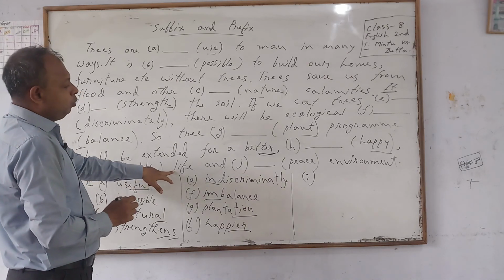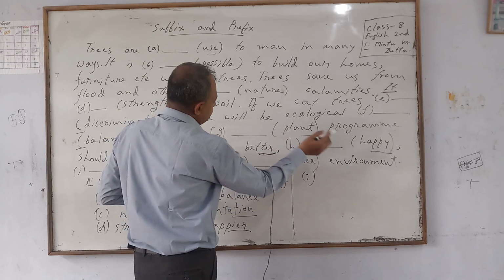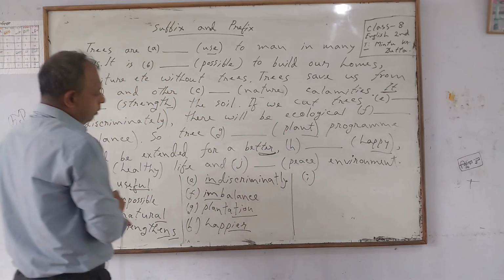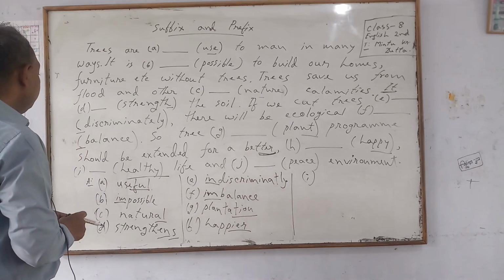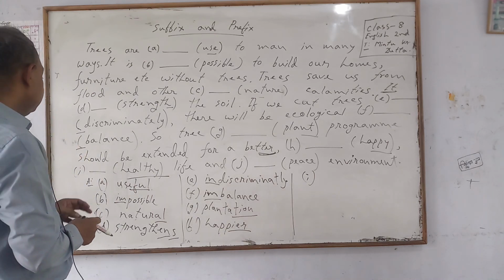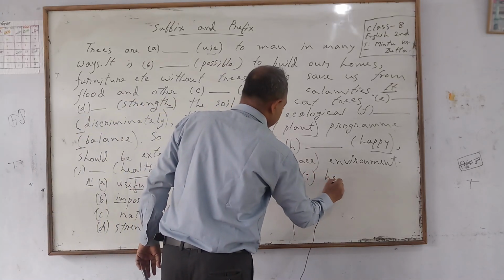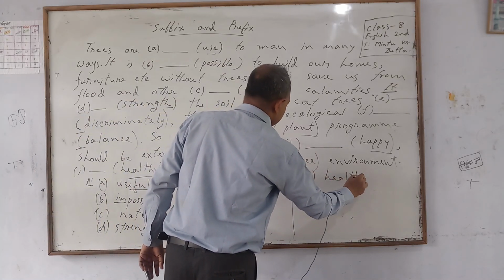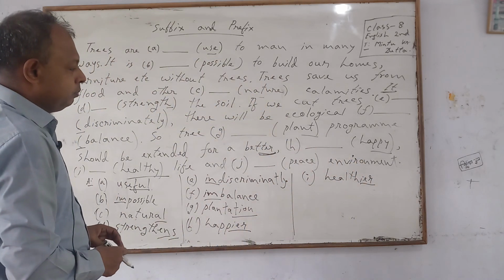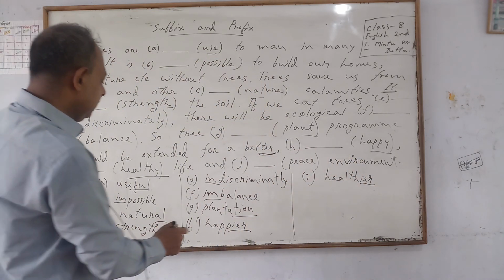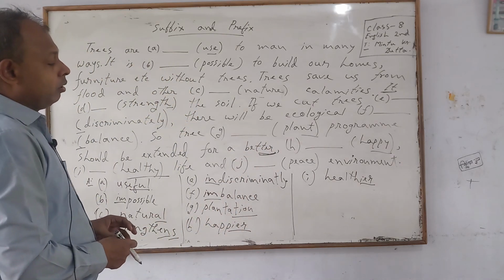Next, the answer. Healthy life. You can also notice that as there is a comparative degree, next also there will be a comparative degree, that will be healthier. Now the answer. Okay. You can notice the word, especially with the help of ier, I have made the new word healthier. Okay.